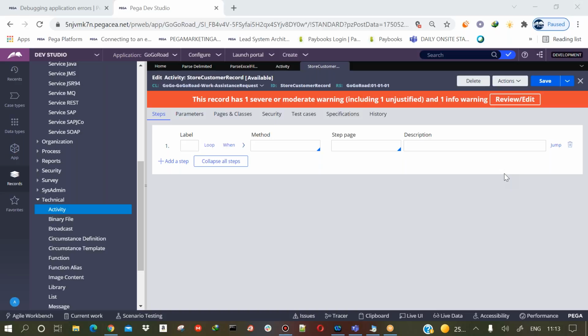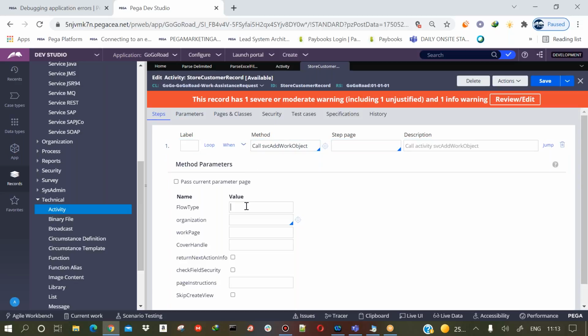I just want to give you one more method in order to create the case. We have this particular activity called call SVC add work object. This particular service is also going to create one work object, that is, it's going to create one case.